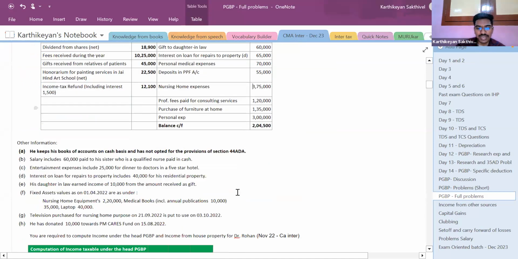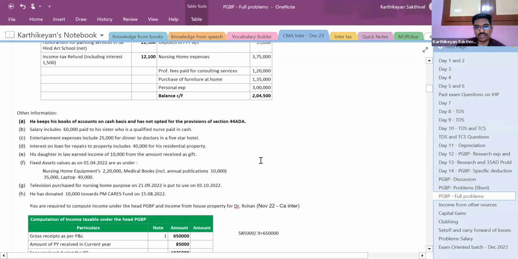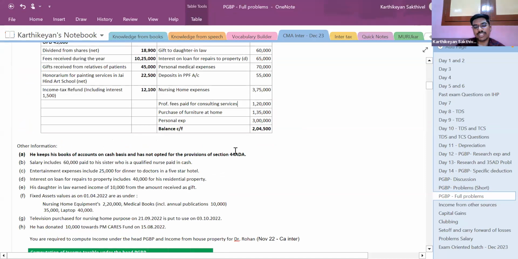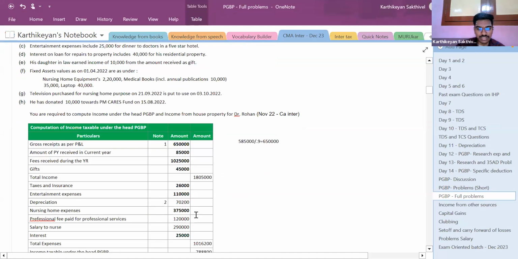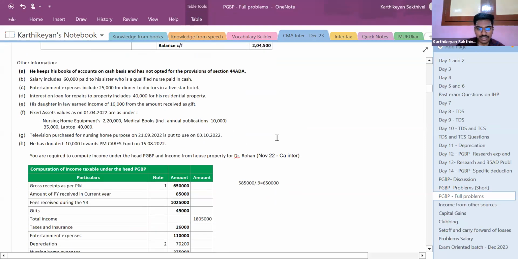Nursing home expenses 3,75,000 can be claimed as deduction. Next, professional fees paid for consulting services 1,20,000. It can be claimed as deduction. Next, purchase of furniture at home. Nothing to be done here. Next, personal expenses of 3 lakhs cannot be claimed as deduction.